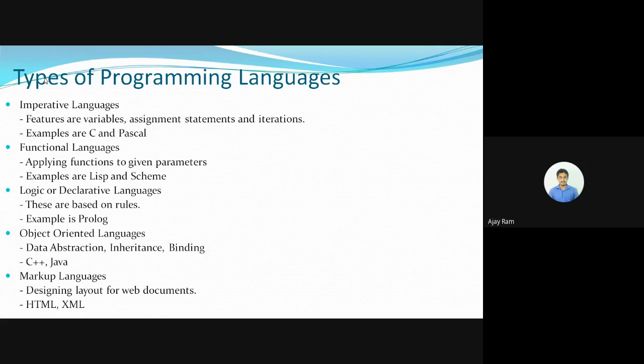In object oriented languages, we create objects for the classes, and by means of the objects, we access the methods we have. Examples under object oriented languages are C++ and Java. Then we have the markup languages. Markup languages are used for designing web documents, static or dynamic. Languages like HTML and XML are used under the markup languages. So these are the five types of languages under the classification of programming languages.